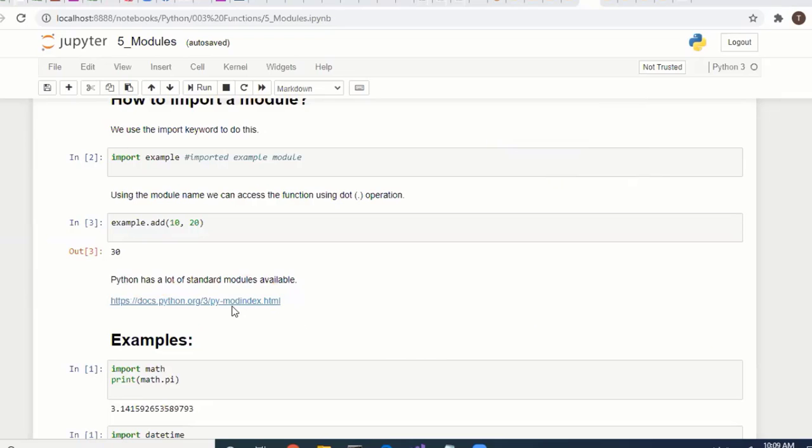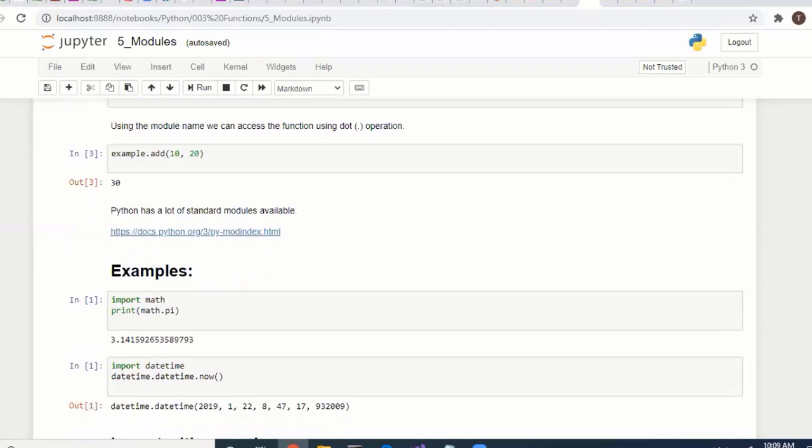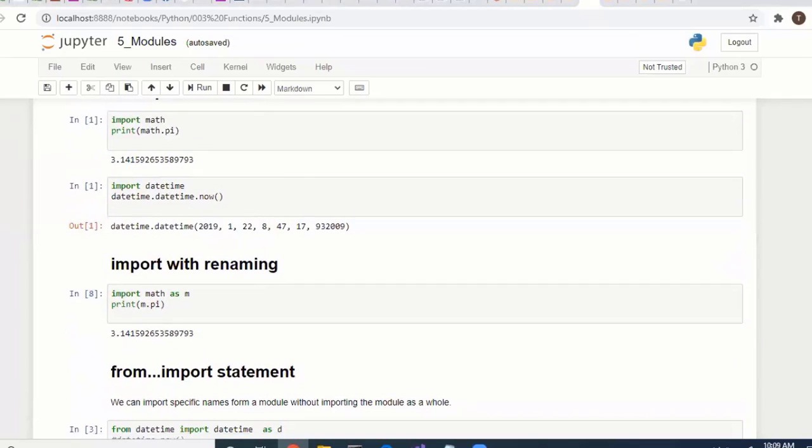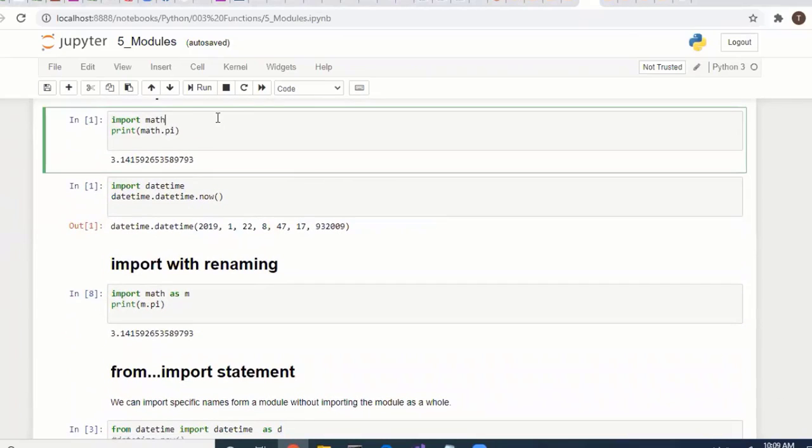A lot of modules are available in this link. If you go through it, you will explore more modules and see what is available. For example, we have a math module, which has a pi constant. First you have to import it, and only then can you access all the definitions and attributes it has.